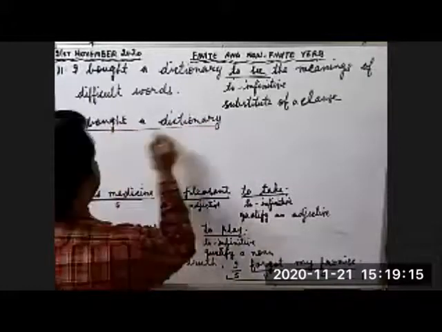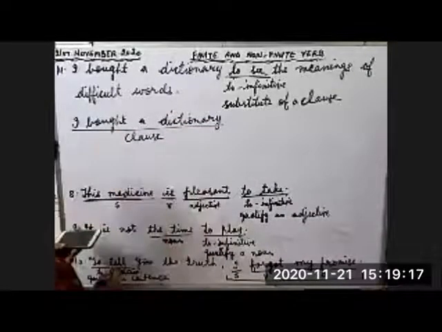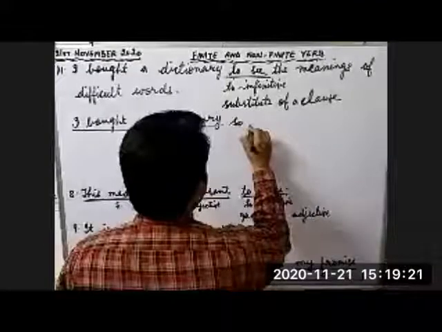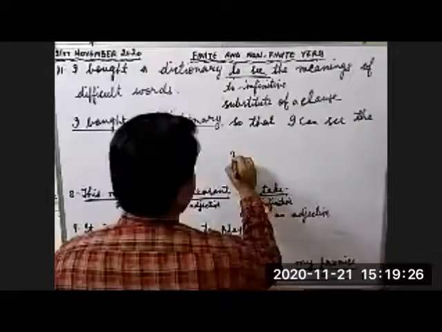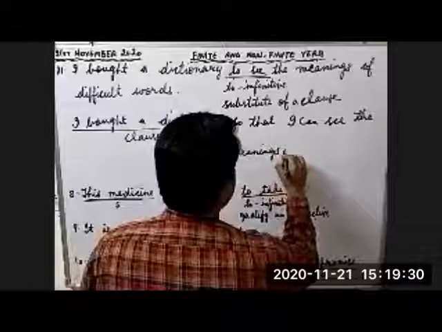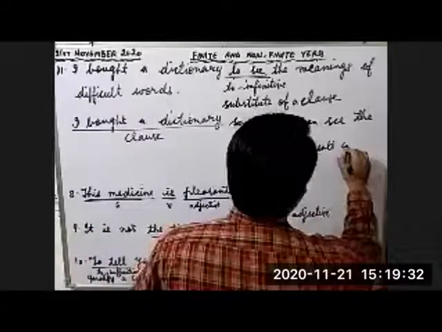I bought a dictionary so that I can see the meanings of difficult words. Children, this is another clause. Okay, two clauses are there. I bought a dictionary. Why? So that I can see the meanings of difficult words.